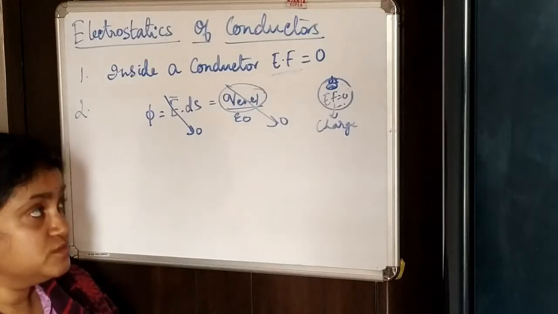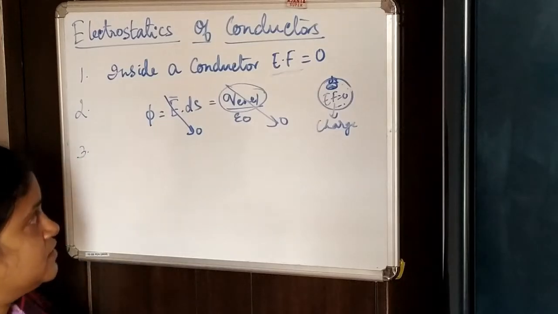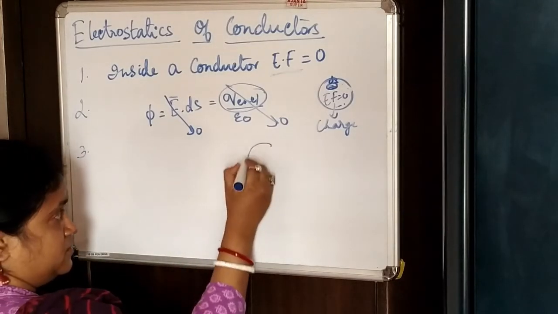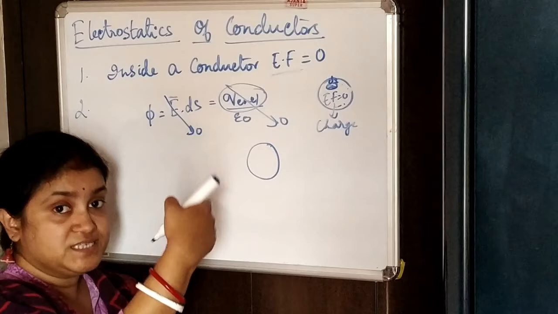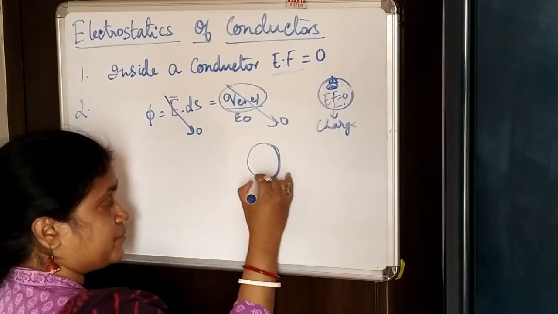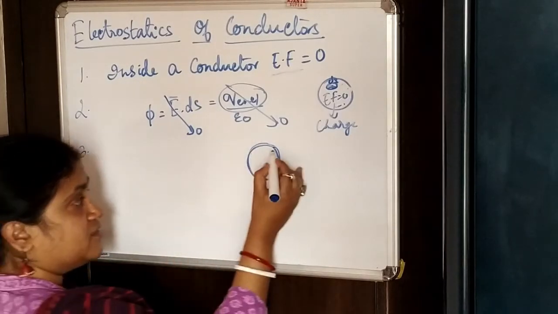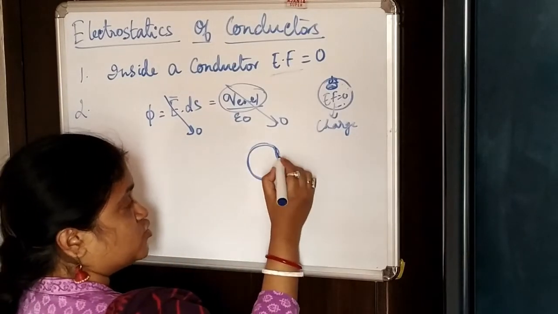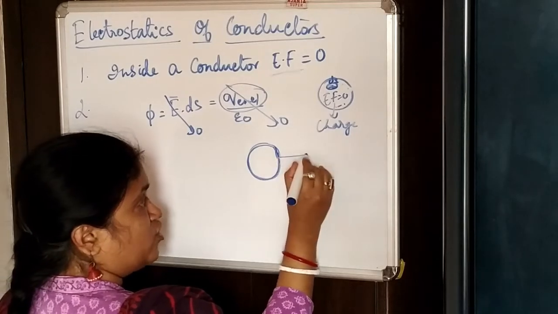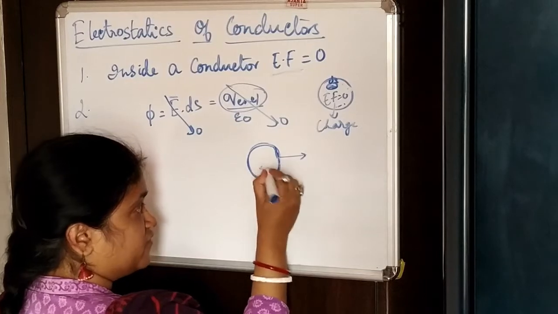Now coming to the third property. Till now we were talking about the inside of the conductor; now we see what happens at the surface. The electric field at the surface of the conductor is always normal to the surface, either outward or inward.